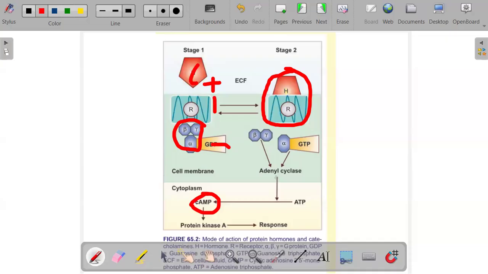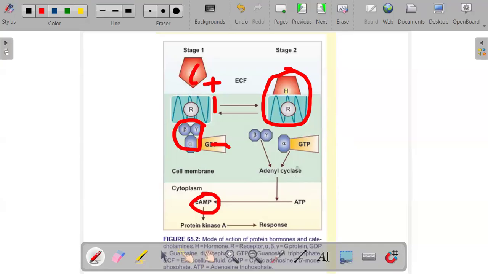So the alpha GTP units will now activate the enzyme adenyl cyclase, which is this one. Adenyl cyclase will be activated by alpha GTP, which is also present in the cell membrane. Most of the adenyl cyclase protrudes into the cytoplasm, so it will go into the cytoplasm of the cell from the inner surface of the cell membrane.